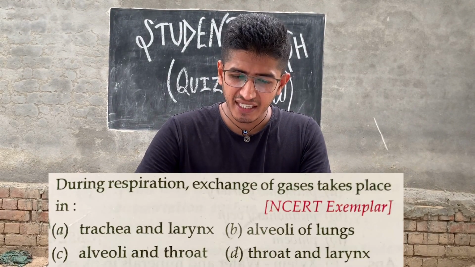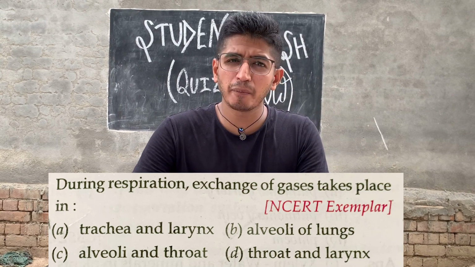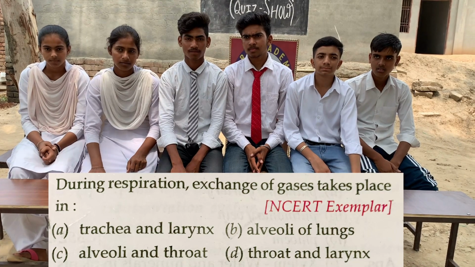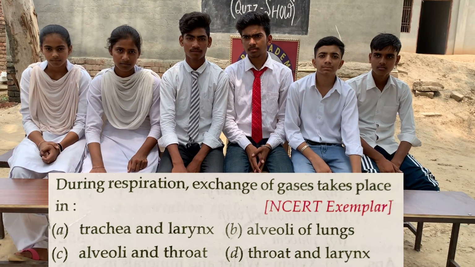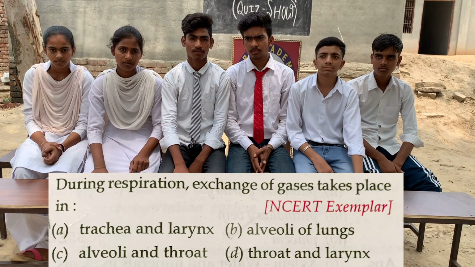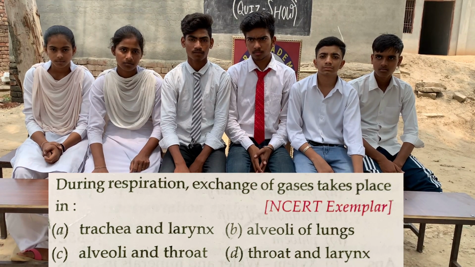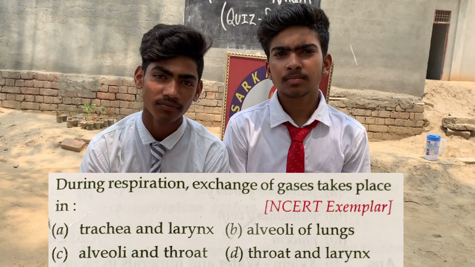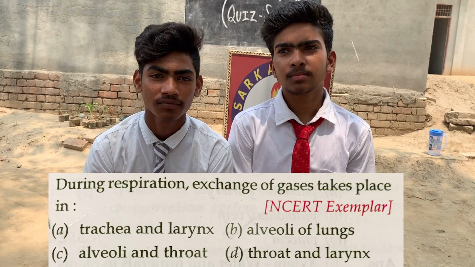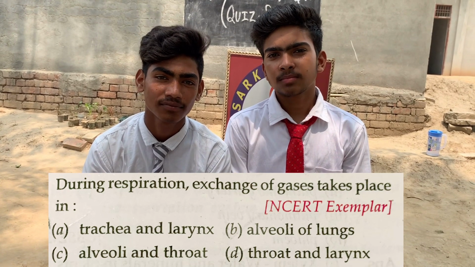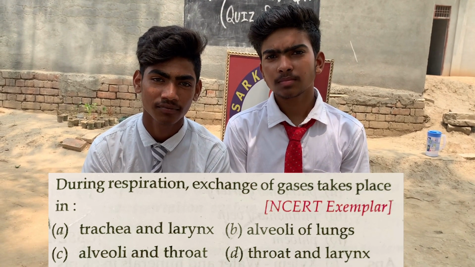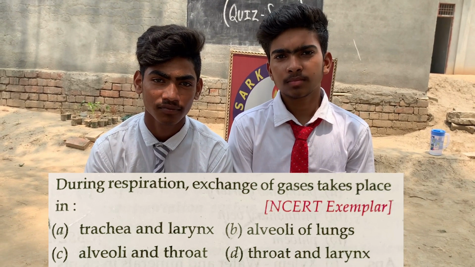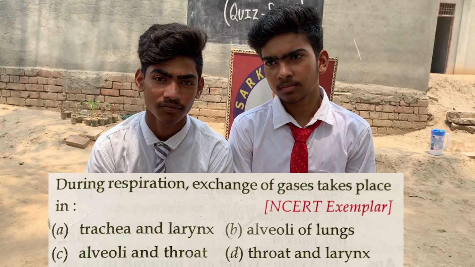During respiration, exchange of gases takes place in. And the options are A. Trachea and larynx, B. Alveoli of lungs, C. Alveoli and throat, D. Throat and larynx. Okay, team C, you tap first on the bench. So I am repeating options once again. A. Trachea and larynx, B. Alveoli of lungs, C. Alveoli and throat, D. Throat and larynx.